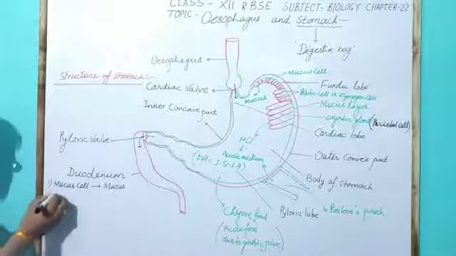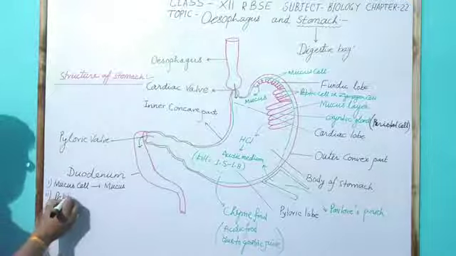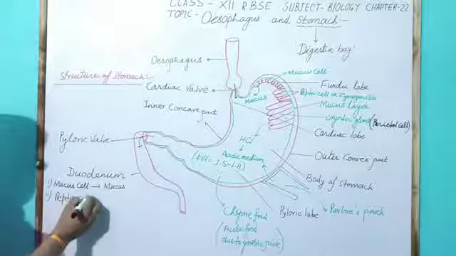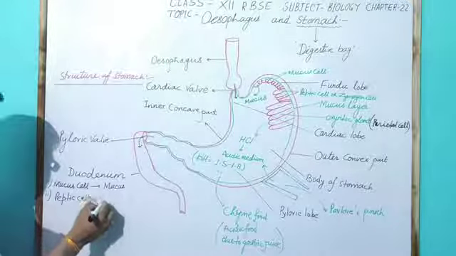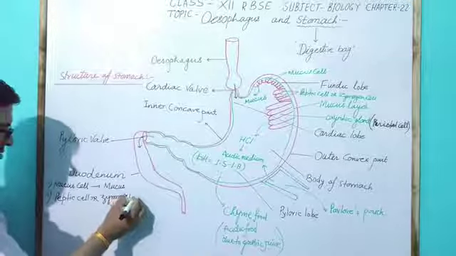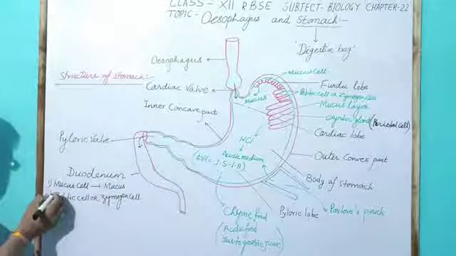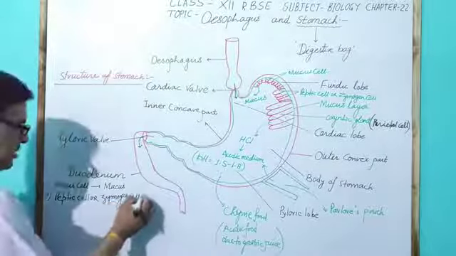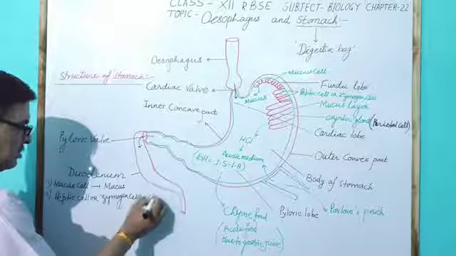The second cell is called the peptic cell, or zymogen cell, or chief cell.